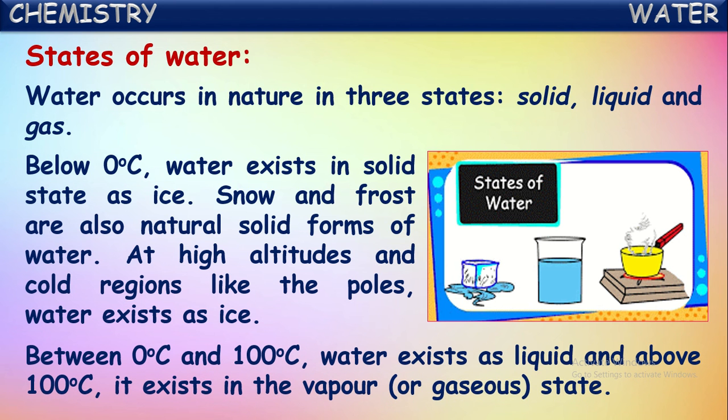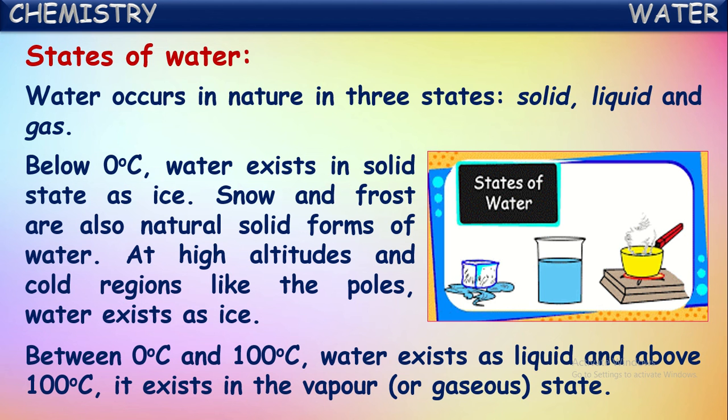Between 0 degrees Celsius and 100 degrees Celsius, water exists as liquid, which we see generally. And above 100 degrees Celsius, water converts into gaseous form, which we call water vapor. So in this way, water exists in three different states: solid, liquid and gas.